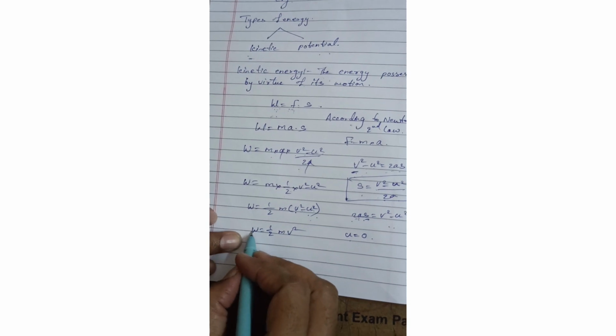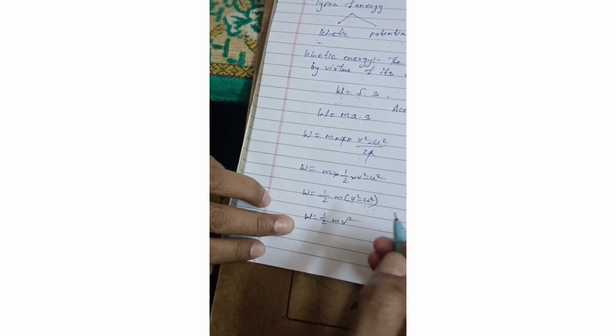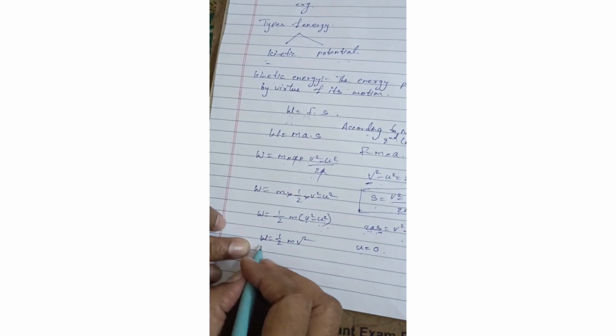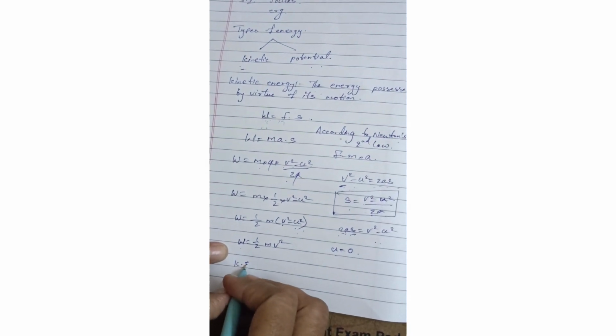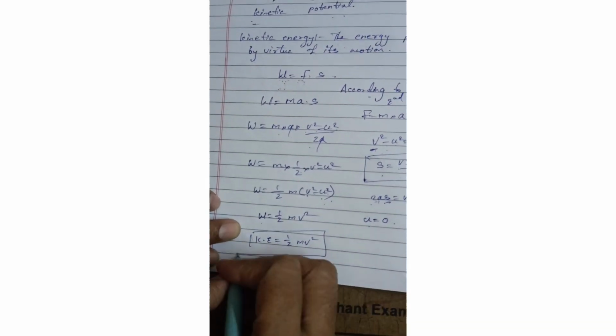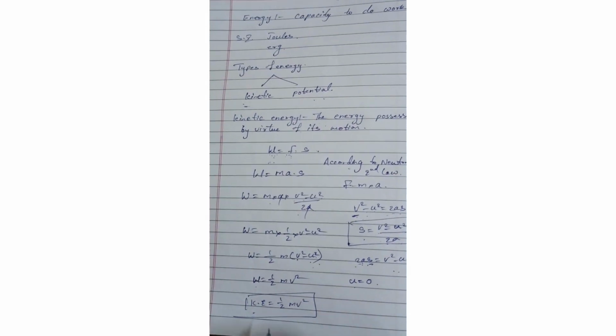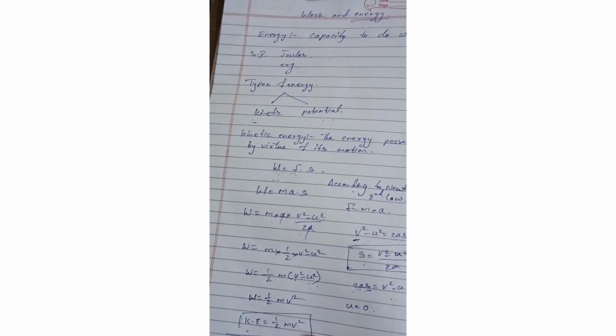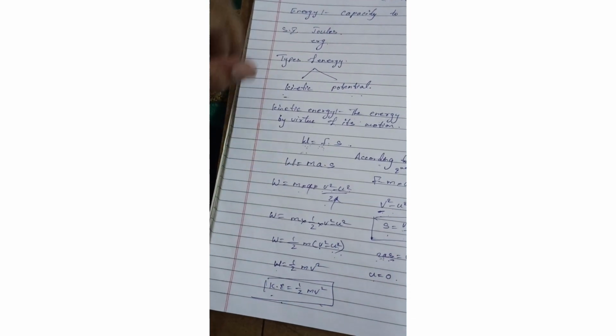Okay, so as work is done, this work is getting transferred to the ball, that is energy. It has gained kinetic energy, so we can write kinetic energy is equal to half mv square. So this is the formula for kinetic energy. Understand? So remember this formula always. So what is kinetic energy? Where did we get it from? Work done, right?